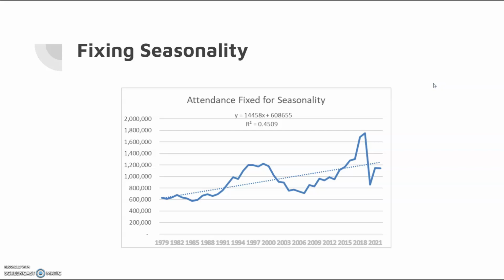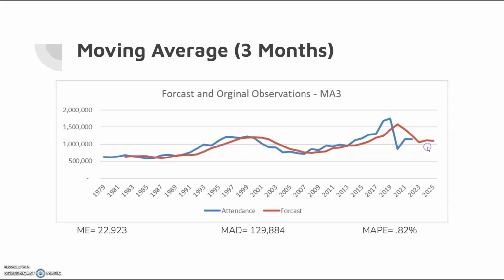So after we fix seasonality, and look at the weights for what that means, we can see it only increases by about 1%. However, I do think, again, this is not exactly true, and if we didn't have COVID, these numbers would be a bit different. The weight that this drop brings means that everything is going to be really biased towards a not real number. It's not going to have the same precision as we would if we didn't have that, and I'll show you why here in just a little bit.